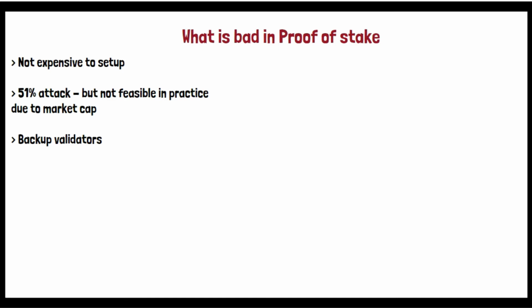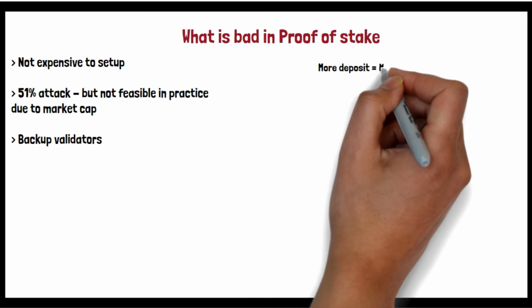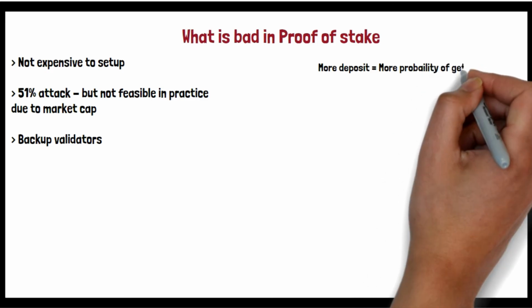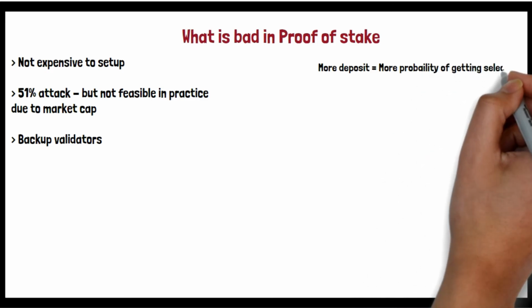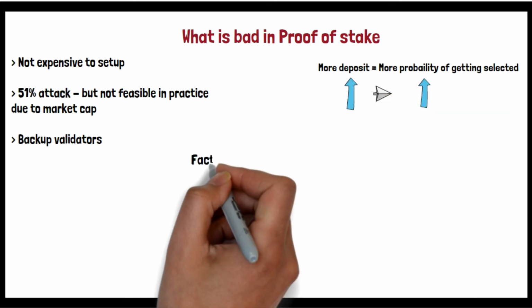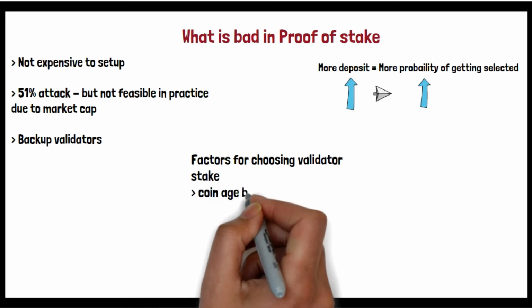I repeat, the blockchain selects the validators randomly, but that probability is still affected by some factors. Let's say some people deposited more, so their probability of getting selected is more. That is valid, but it also creates cons for the proof of stake algorithm.